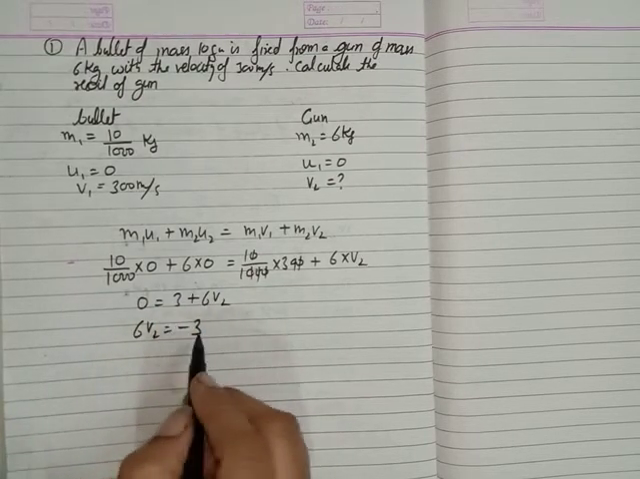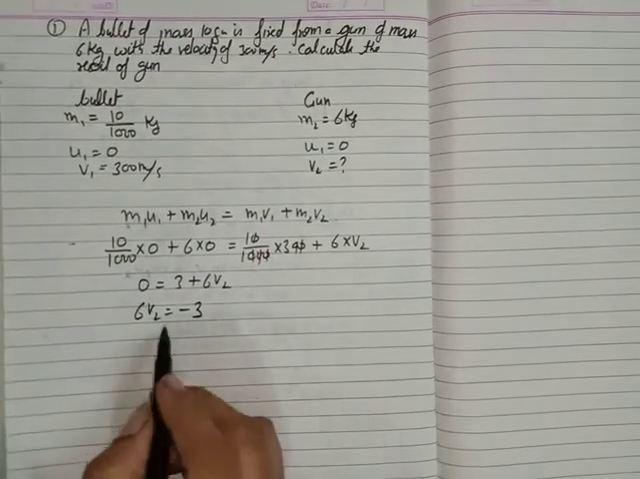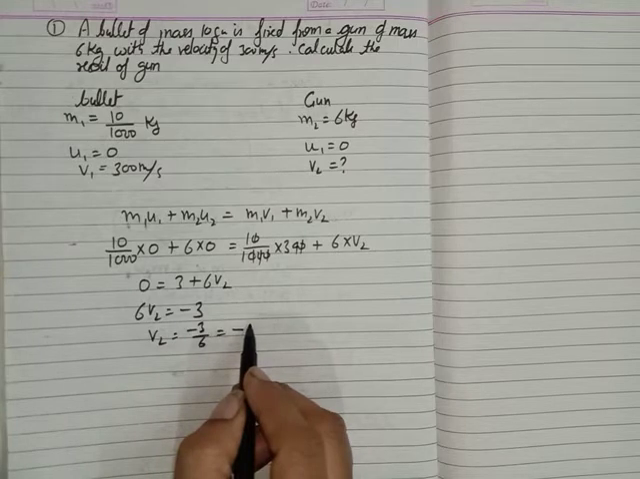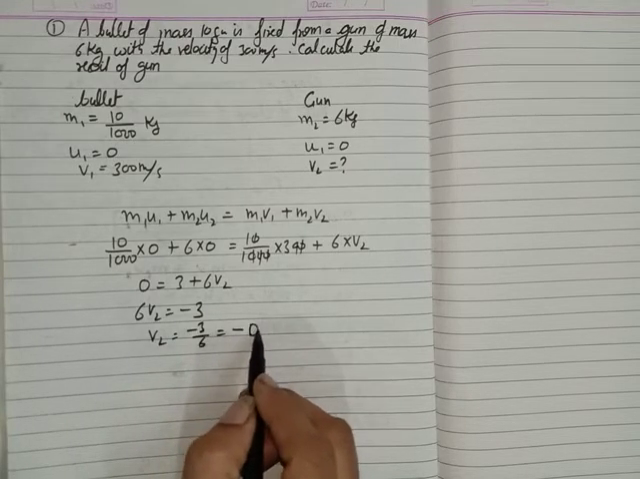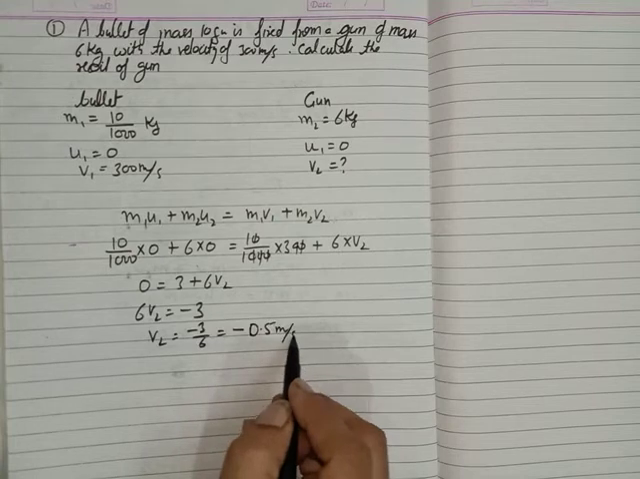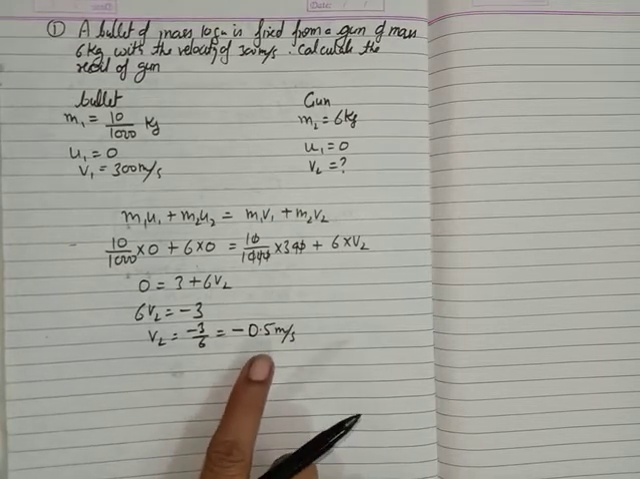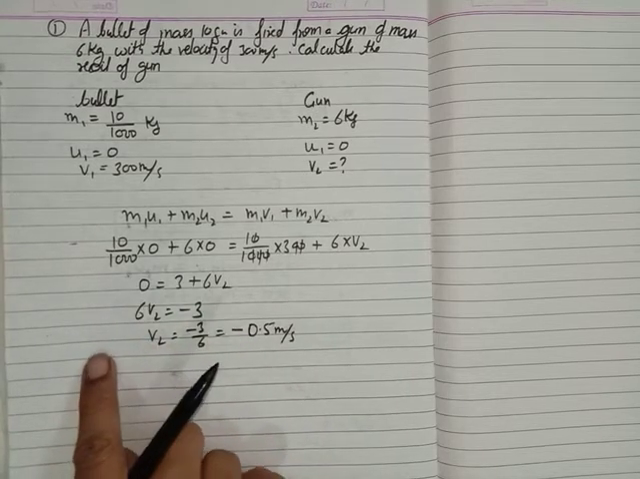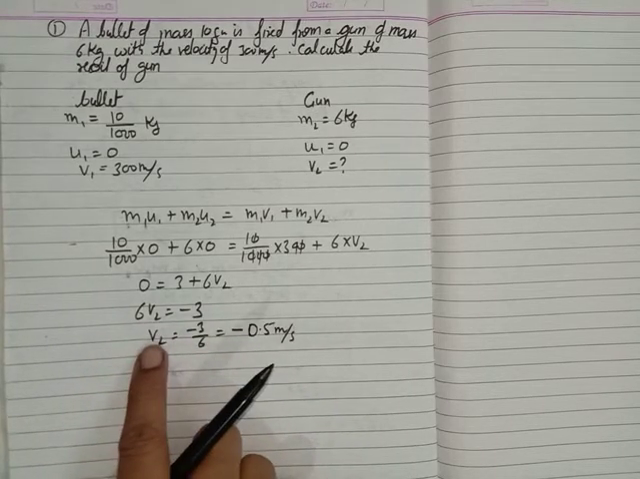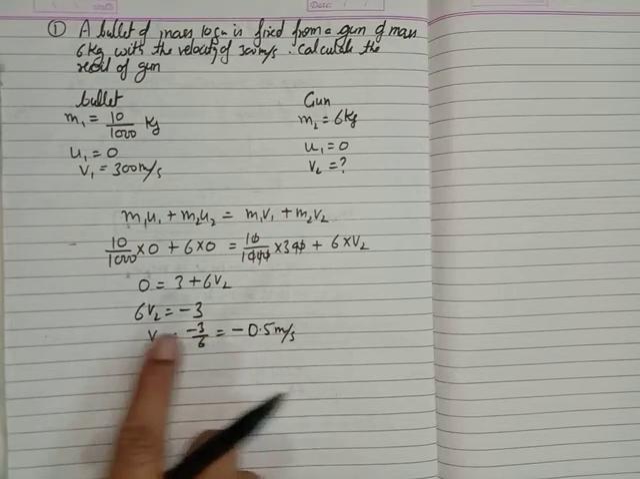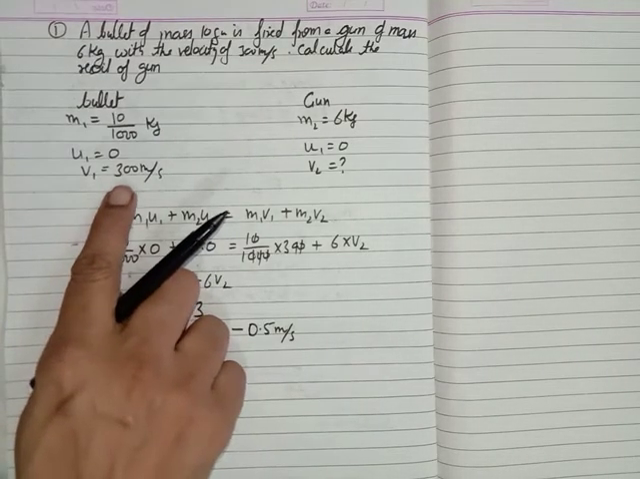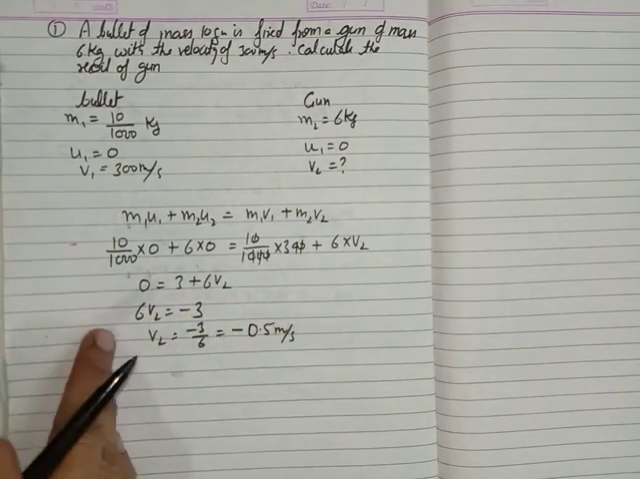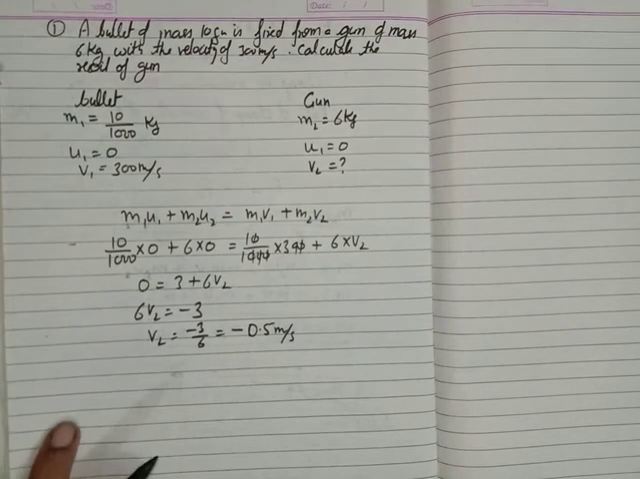You can write the minus sign either way, whichever is comfortable for you. And v2 is equal to -3/6, that is -0.5 meter per second. This negative sign shows that the gun moved in the opposite direction of the bullet. Because velocity is a vector quantity, if we represent this 300 by the positive sign, then this negative sign shows that the direction of the velocity of the gun is in the opposite direction.